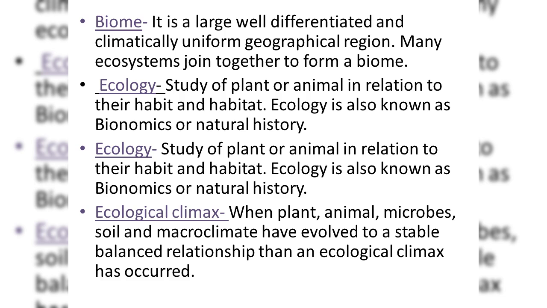Ecology: study of plant or animal in relation to their habit and habitat. Ecology is also known as bionomics or natural history.